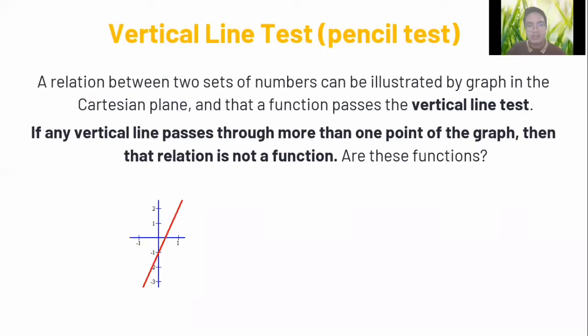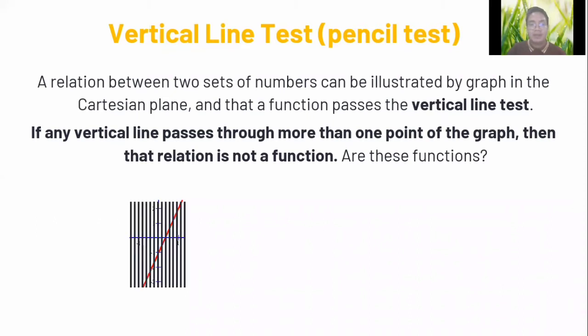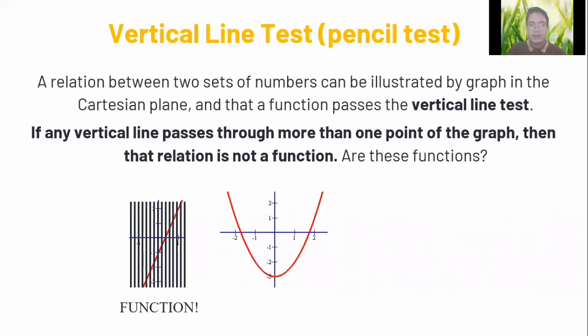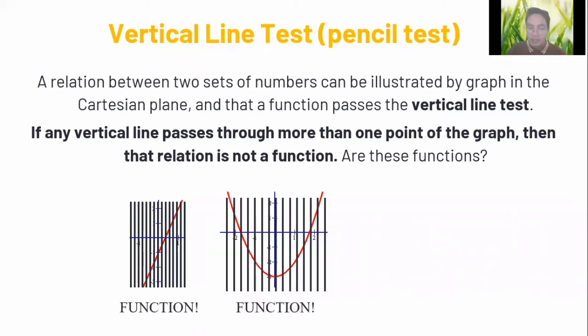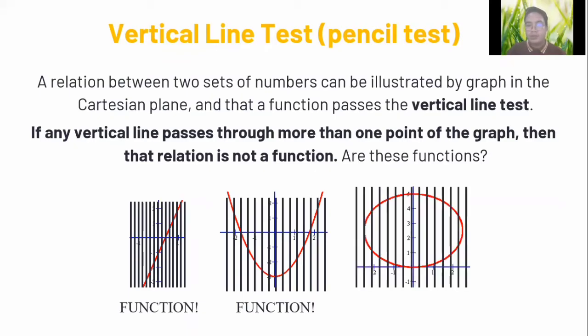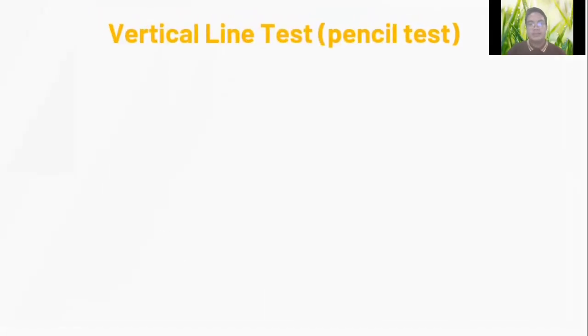So are these functions? If we look at it, if it passes through more than one point, it is not a function. So it passes only one point. So it is a function. Another one, it is a function. And another one, it passes through, okay, it is not a function because it passes more than one point in our graph. So we have here and on this and many others.